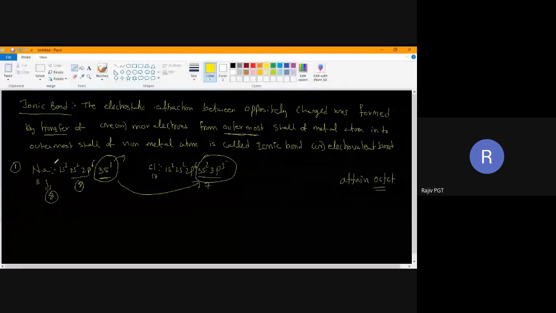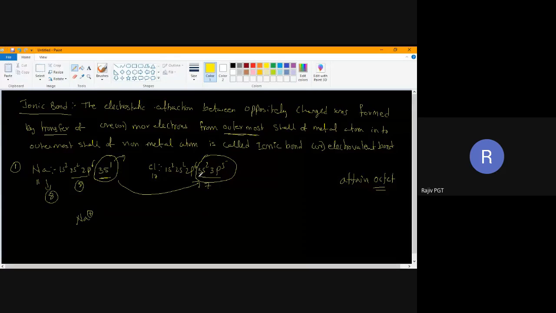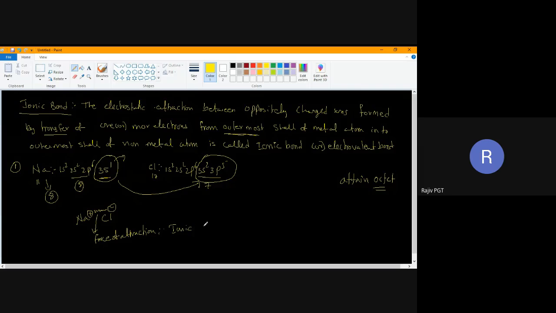Sodium lost an electron. If any atom loses its electron, it forms a cation. So sodium forms a cation. Now chlorine gained an electron. Whenever an atom gains an electron, it gets a negative charge, which is called an anion. In these two ions, there is a force of attraction because they are oppositely charged ions. This force of attraction is called an ionic bond.